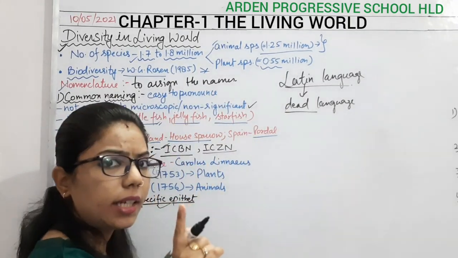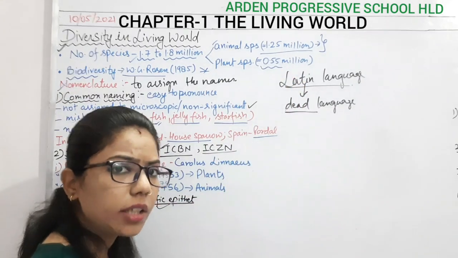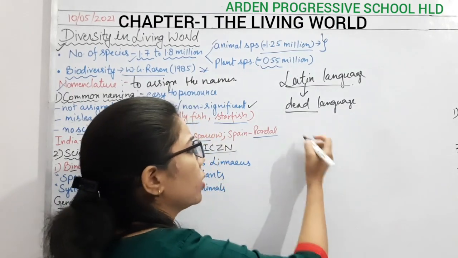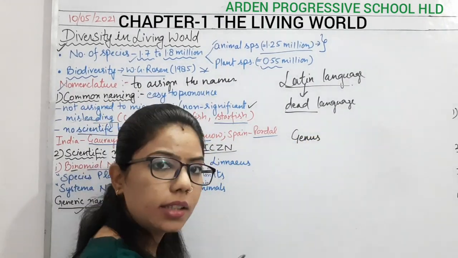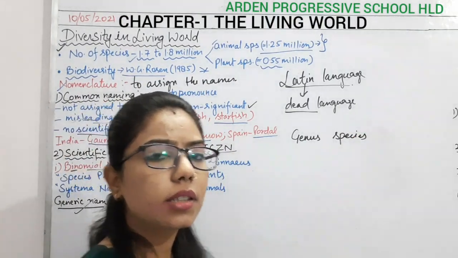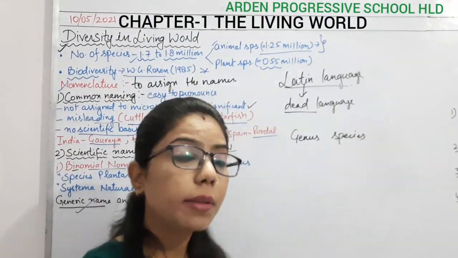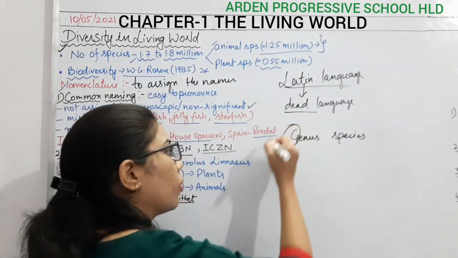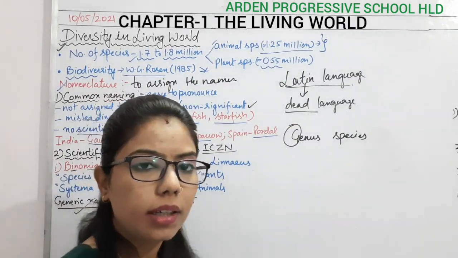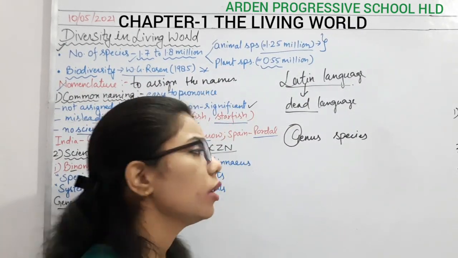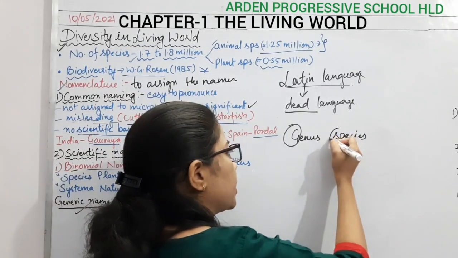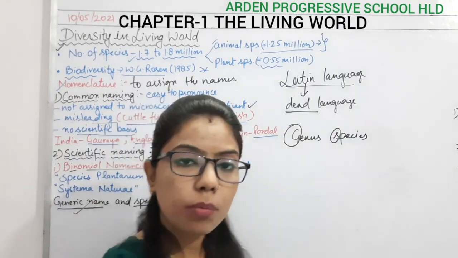So the first rule is that the naming should be in Latin. The second rule: first we write the genus, then we write the species. How do we write them? The first letter of the genus should be in capital letter, and the first letter of the species should be in small letter.